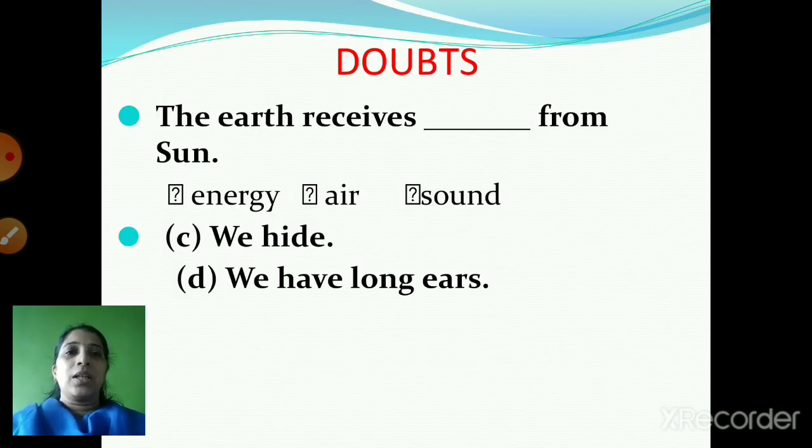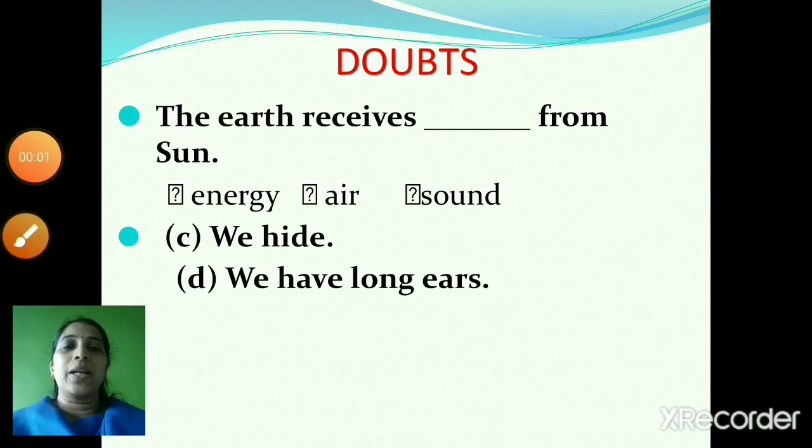Now in the worksheet there was a fill in the blank: the earth receives dash from the sun. Children, by mistake I had not given the option of energy. So the three options are energy, air or sound. So the earth receives energy from the sun. In the worksheet I had given three different answers, but those answers were not applicable to the correct answer.